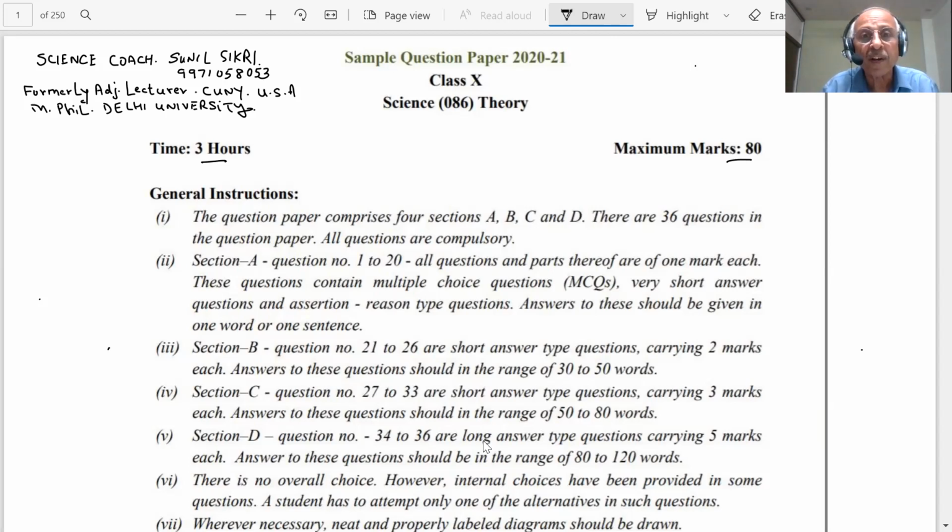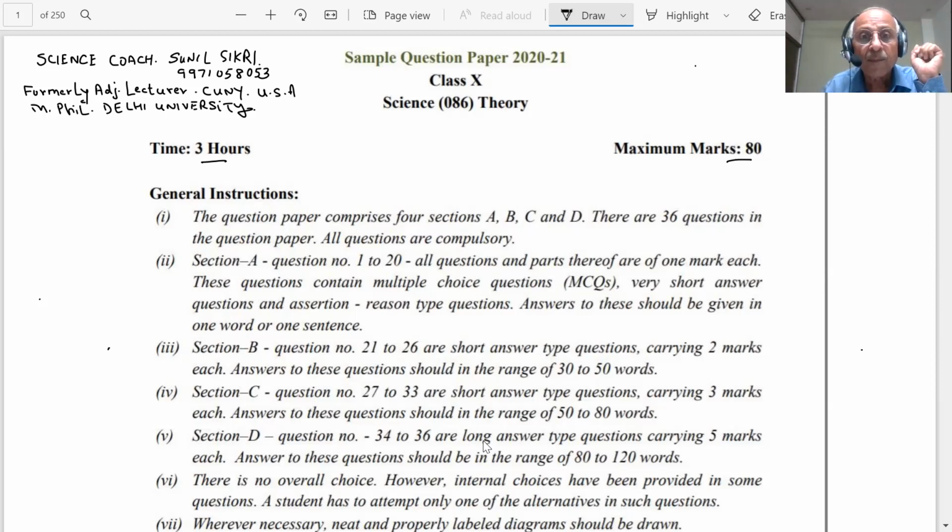The question paper comprises four sections. There are four sections in the paper: A, B, C, and D. There are 36 questions in the question paper. All questions are compulsory. Section A, question number 1 to 20, all questions and parts thereof carry 1 mark. 1 to 20 means 20 into 1, 20 marks.